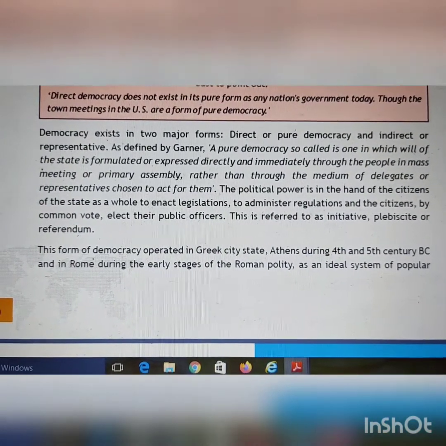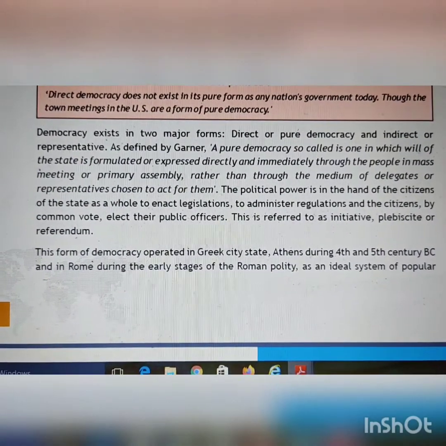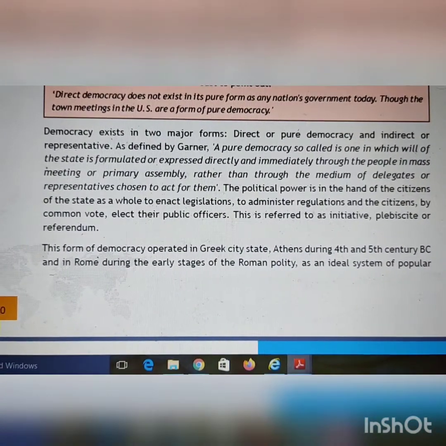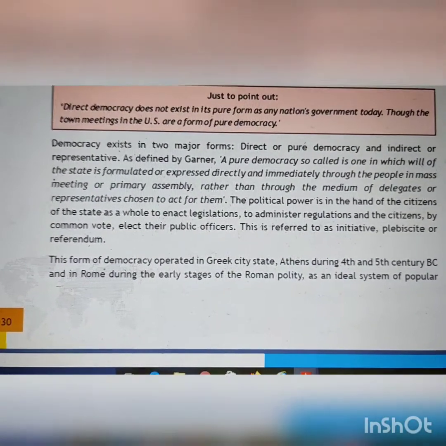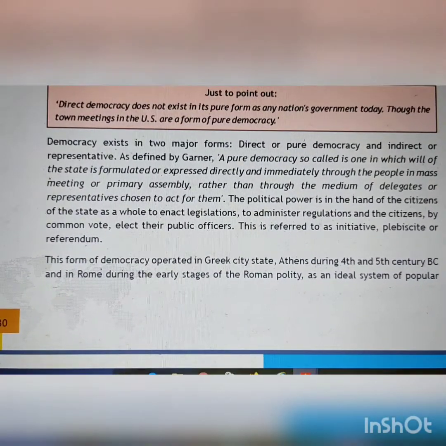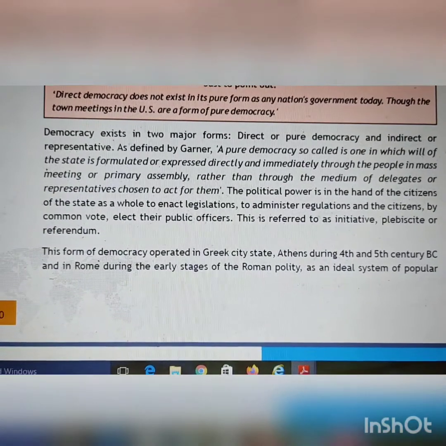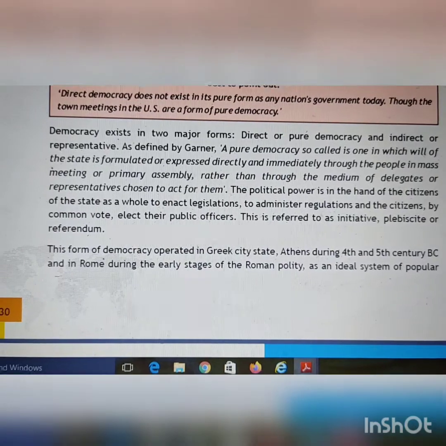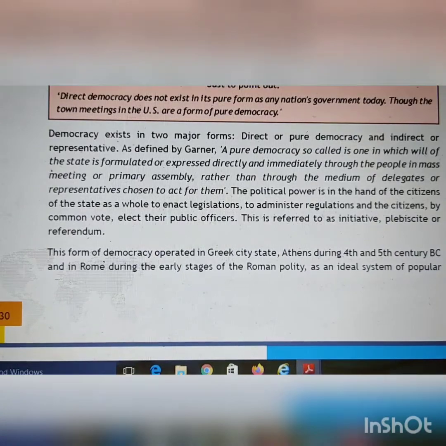So they directly come together, express their opinions, and then they form the rules accordingly, rather than they elect some representatives of theirs and wait for them to frame the laws. So direct democracy is wherein the common people themselves collect at a public place or so, and directly they express what they want, and they do not wait for the delegates or representatives to act on behalf of them.